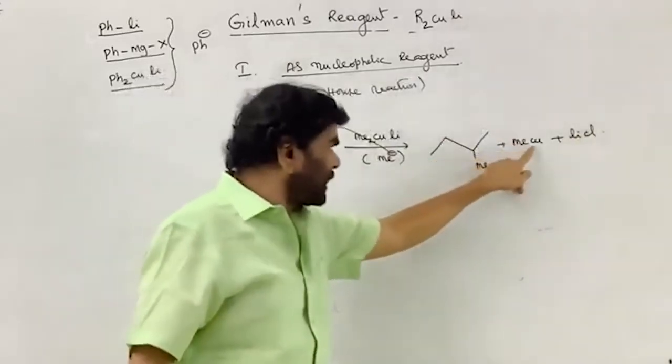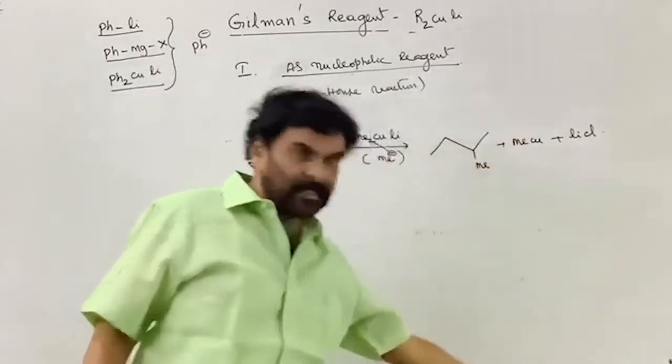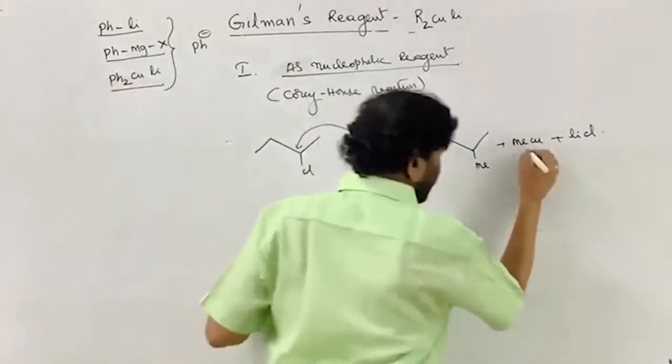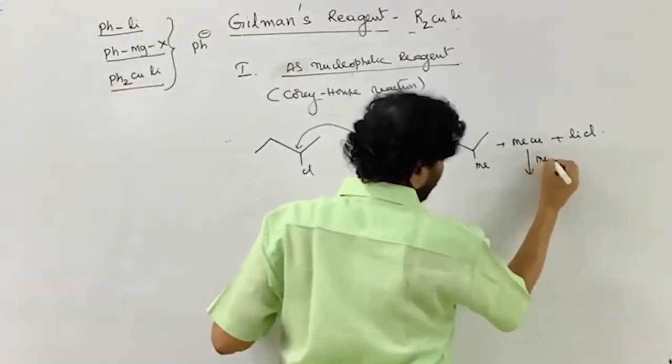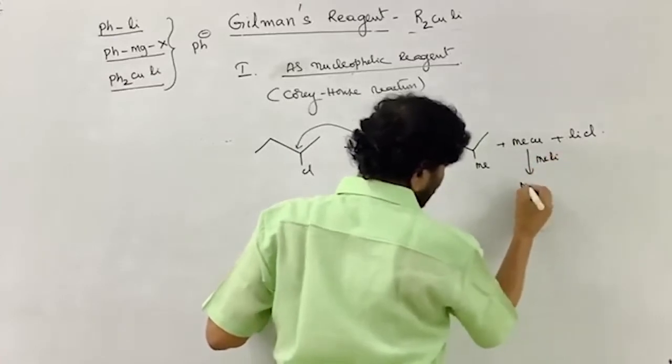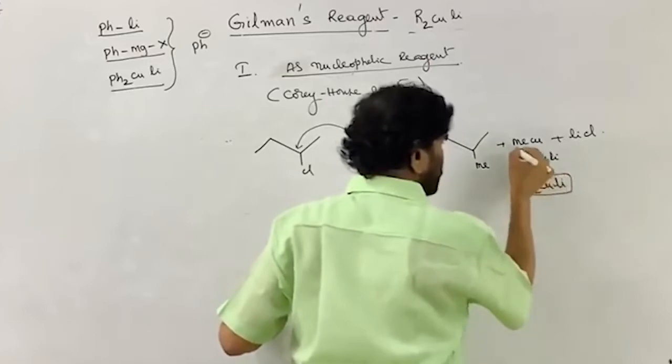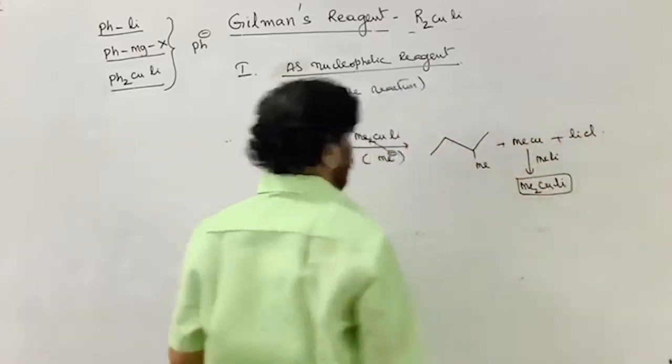This again reacts with the organolithium compound and converts it into this one. Again, let me write the organolithium. MeLi gives the Me2CuLi. Again, it is converted into this. It is not the part of this reaction.